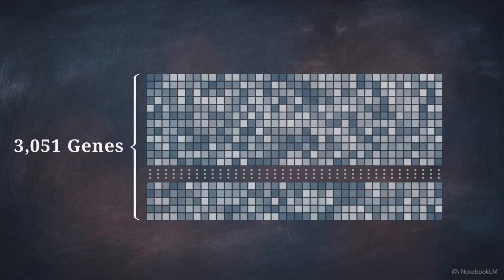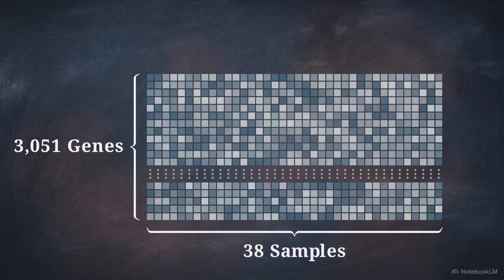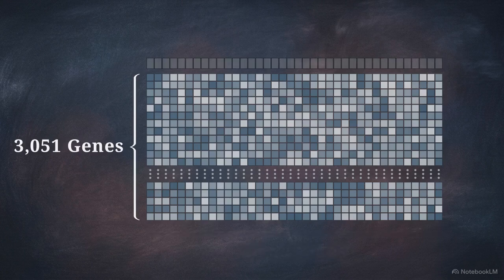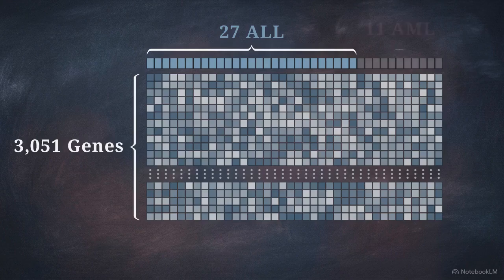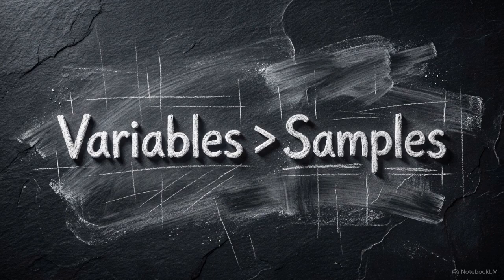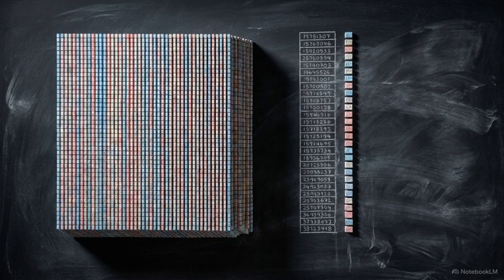The y-axis contains 3,051 individual genes, and the x-axis contains 38 patient samples. The group structure is encoded into a binary variable. 27 samples represent ALL patients, and 11 represent AML. This matrix illustrates the high P, low N statistical bottleneck common in genomics. We have an immense number of variables, the genes, but a limited number of subjects.